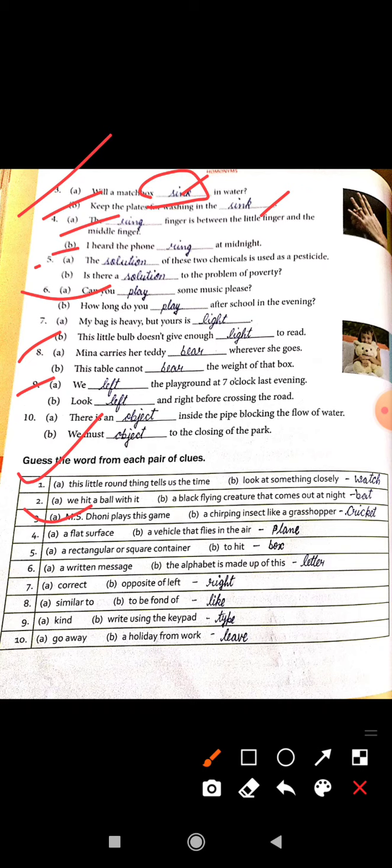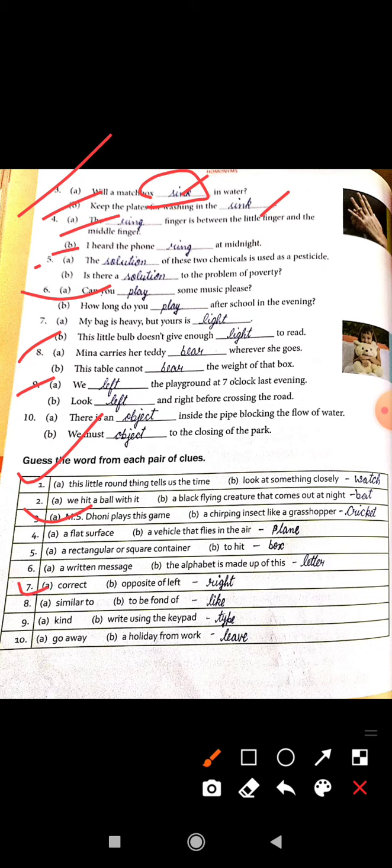Next, a flat surface is called a plane, and a vehicle that flies in the air is also called a plane. Fifth one: a rectangular or square container, and to hit, both are called box. Sixth one: written messages, and the alphabet is made up of these. The letters A B C D are also called letters, and a written message is also called a letter.